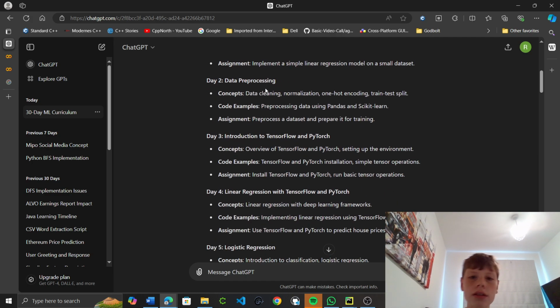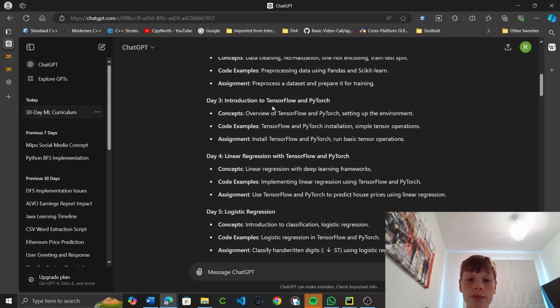Data cleaning, normalization, one hot encoding, train test split. Okay, I don't know much about that. One hot encoding, I've definitely heard of that. Pre-processing data using pandas and scikit-learn: pre-process the data set and prepare it for training.